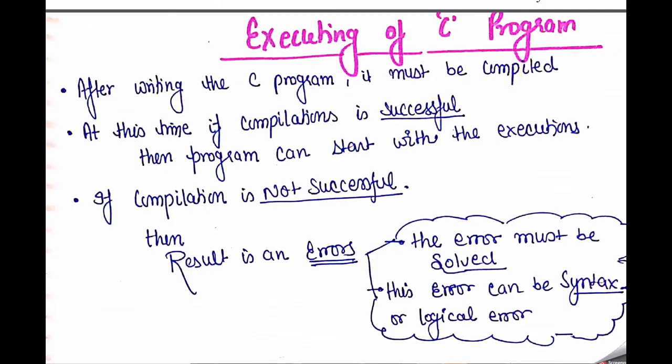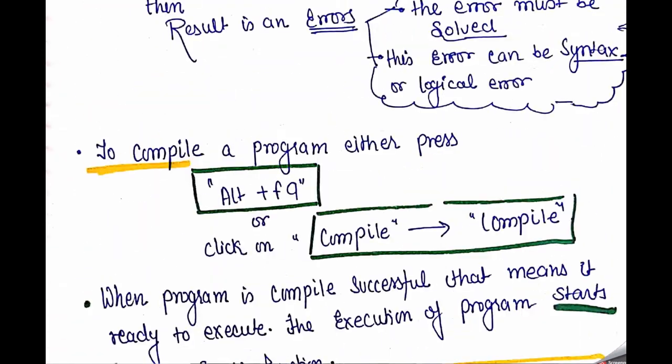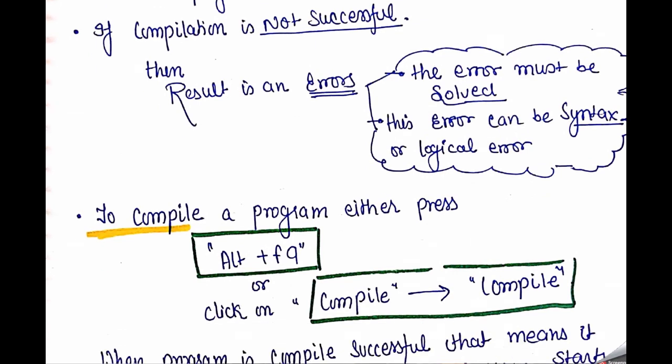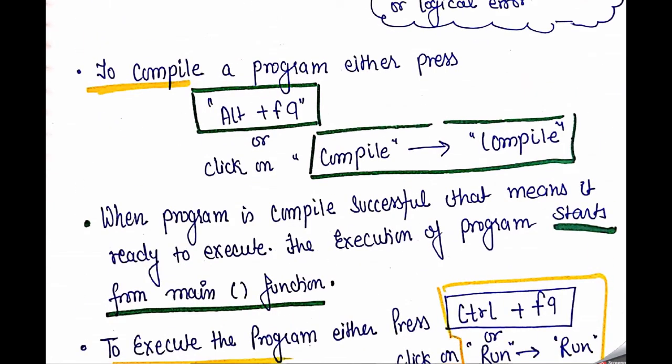Okay class, at the end of this lecture, I am going through some shortcut keys by which we can compile and run our programs. By pressing Alt plus F9, we can compile our program and see the number of errors that occur if we make mistakes while writing our programs.